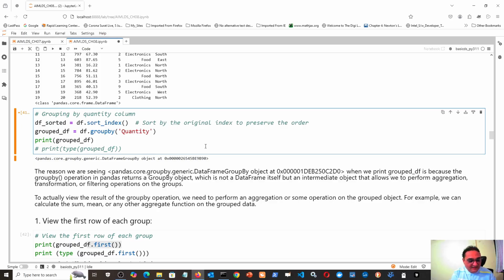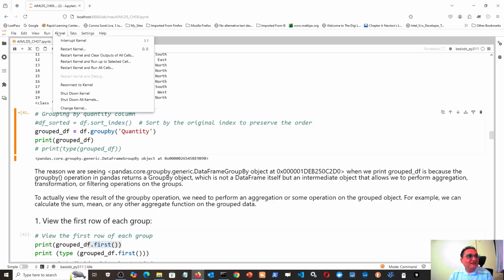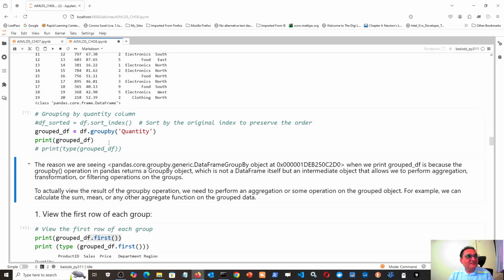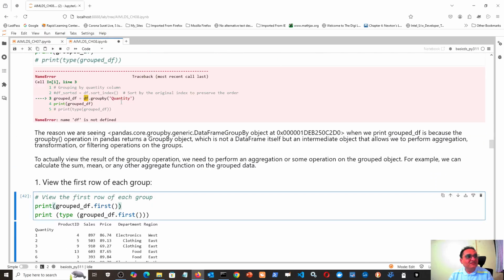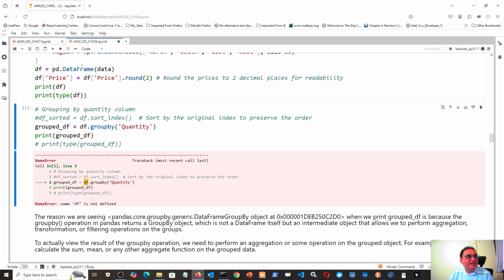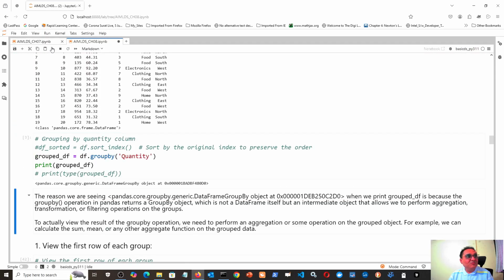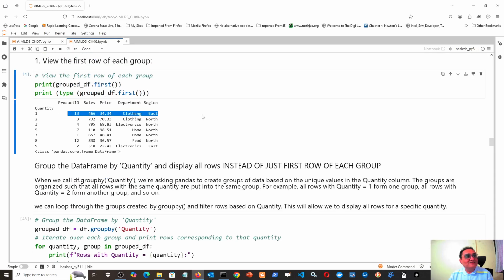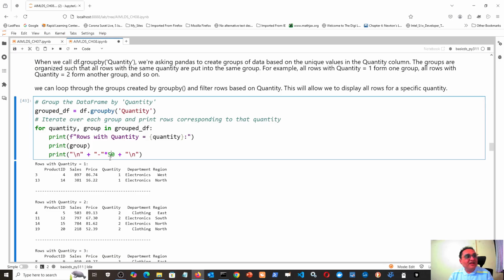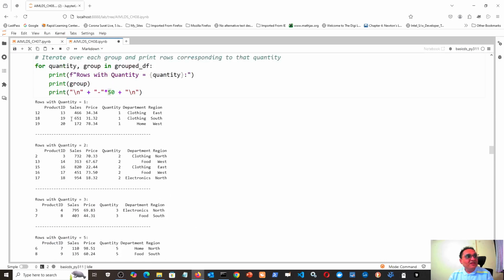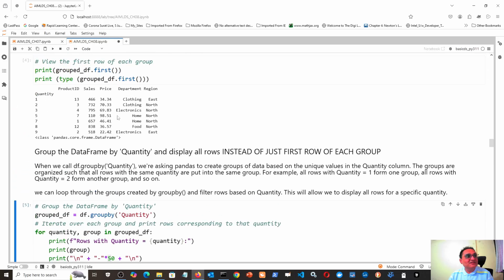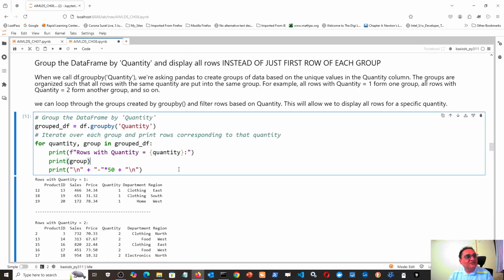Let me show you by restarting the kernel. If I restart my kernel and now find group df, name df is not defined, so I will have to create df. Now I find group df, and now group df first. You can see that in quantity 1 the first record is this. Now let us print every record in quantity 1, quantity 2. By the for loop, in quantity 1 the first record is 466 or something. So I think they are matching fine.